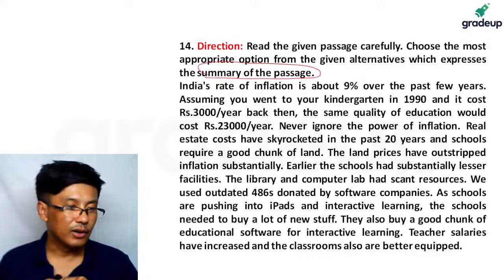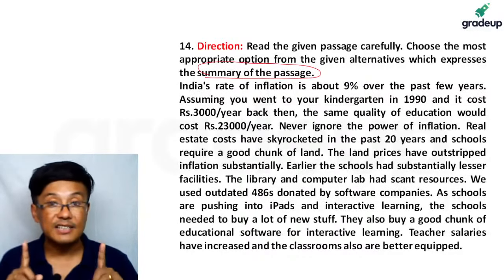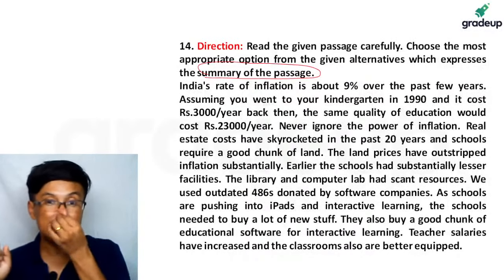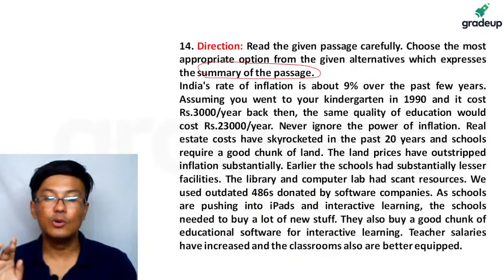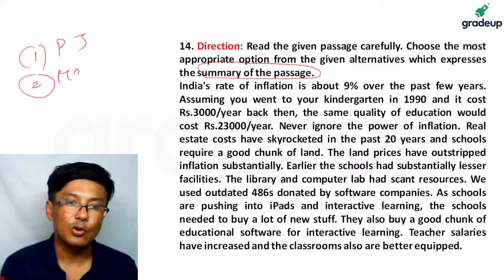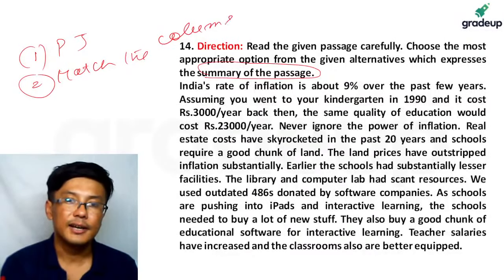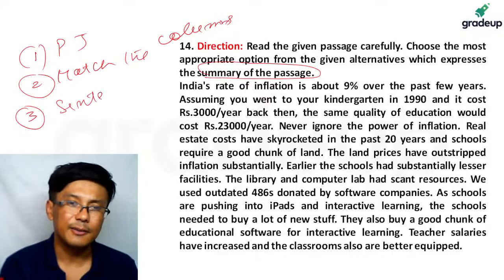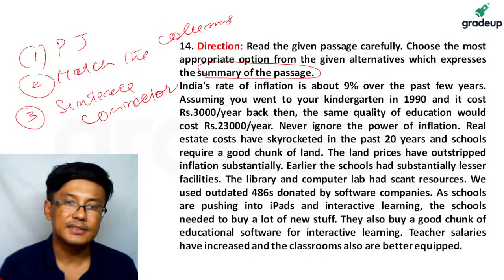Karan, source for these kind of questions: parajumbles, banking sector. Go from banking sector parajumbles. As I was telling you, from the banking sector there are 3 types of questions you will have to be very careful about. One is parajumbles. Second, match the column. Third, there is sentence connector, I will take that up in the next session, next Sunday.